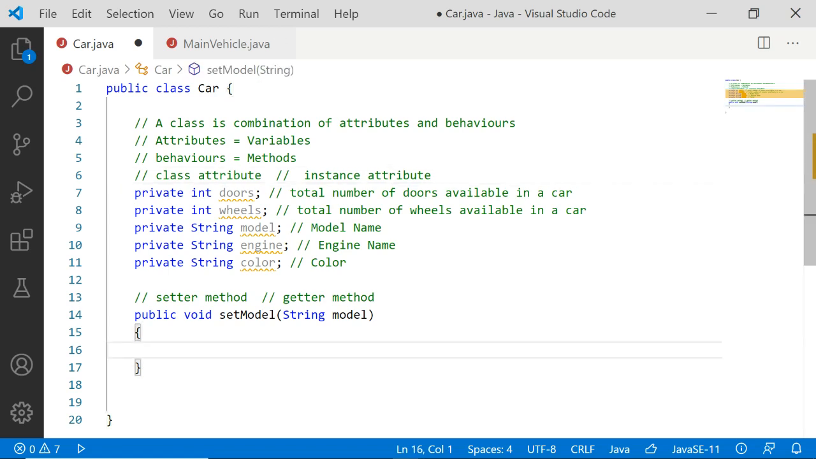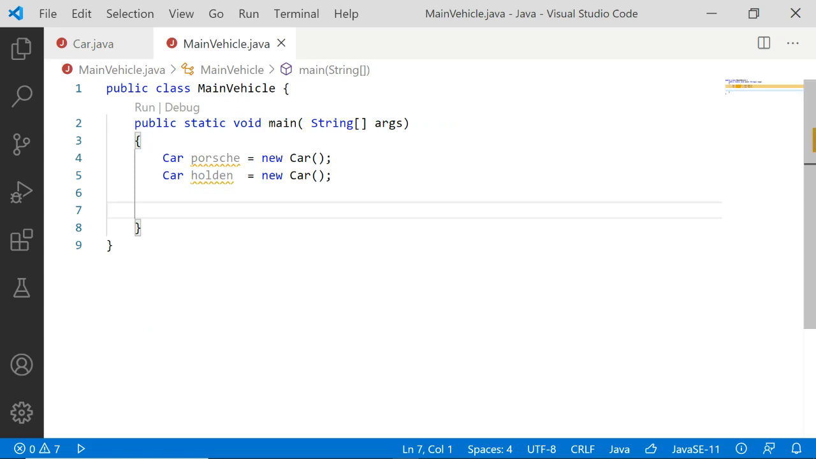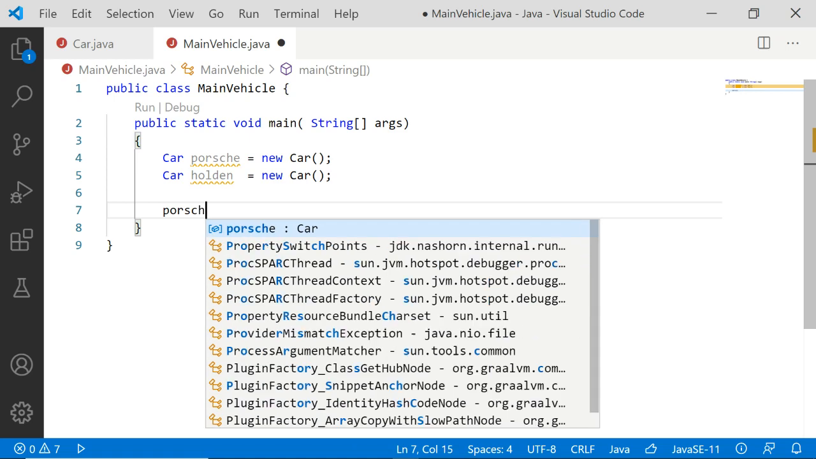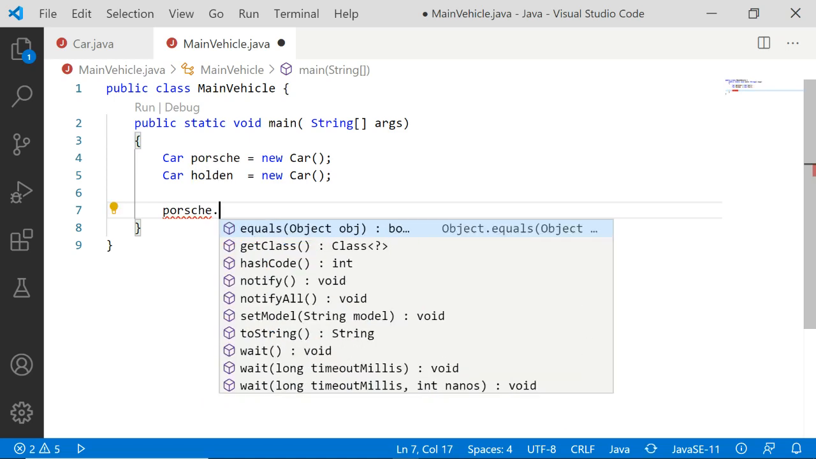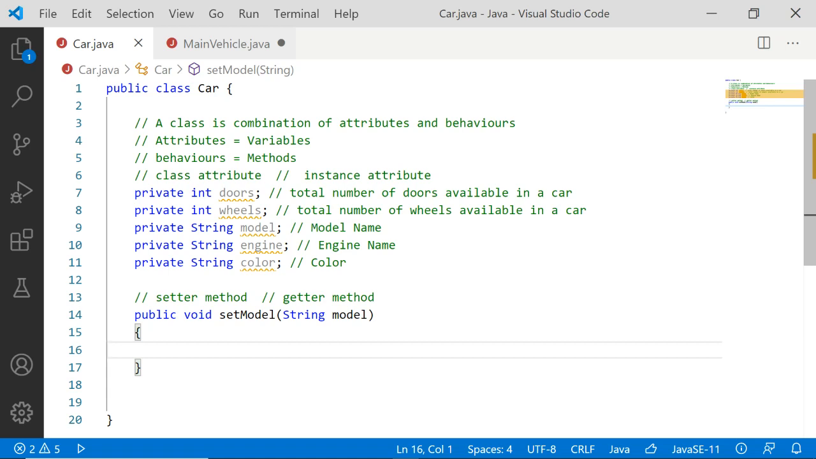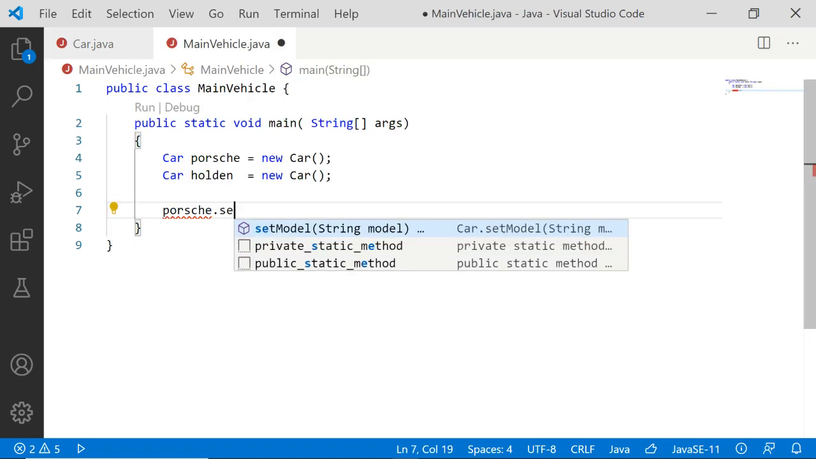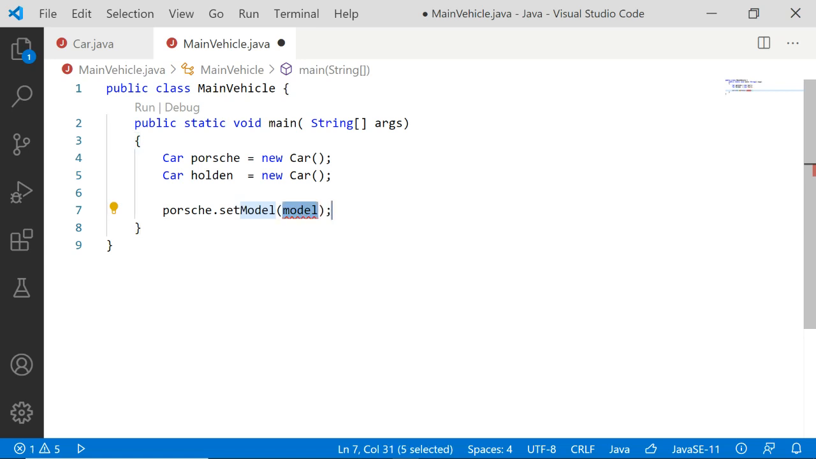Before writing the code inside this method, I'll come to main vehicle. Here in the main vehicle, let me call the Porsche object dot. What is the public method that we have specified here? It is set model. So there is a method called set model. And what are you going to pass here? I am going to pass Carrera. Carrera is one of the models of Porsche.